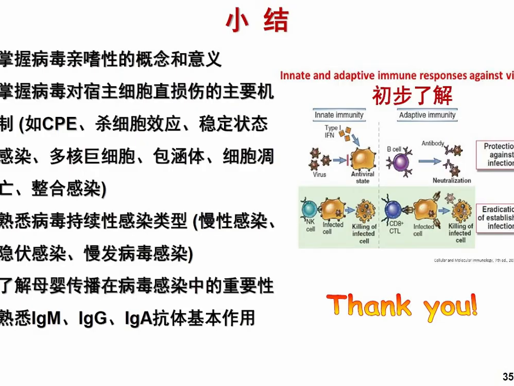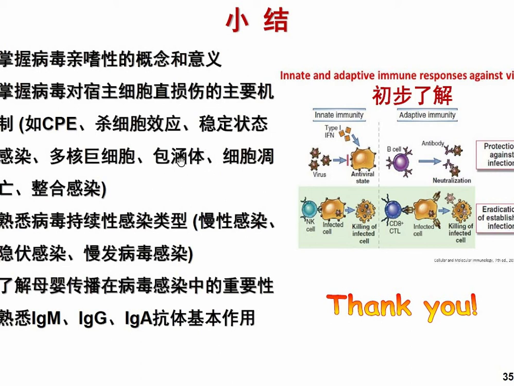Now, in summary, first of all, know the concept and significance of virus affinity, and then know what CPE, cytopathic effect, is, those structural changes, and then the cytocidal effect. Virus will enter and then come out of the cell. A lot of viruses will come out. Then steady state infection, where it will grow slowly for a long time, and then the multinucleated giant cell, the syncytia. In HIV, a lot of cells connect and make a multinucleated giant cell.